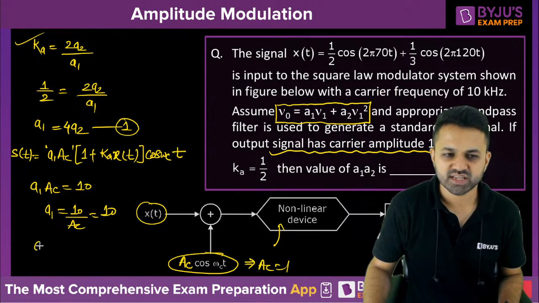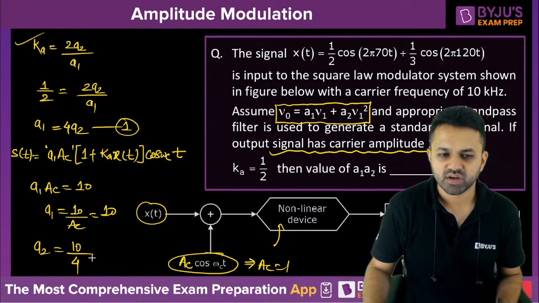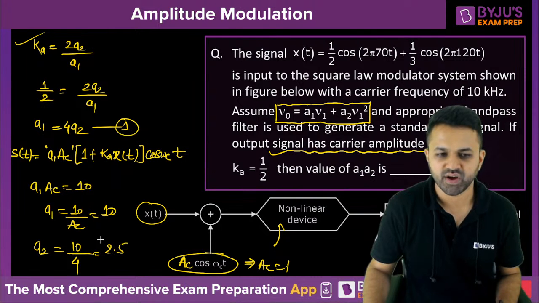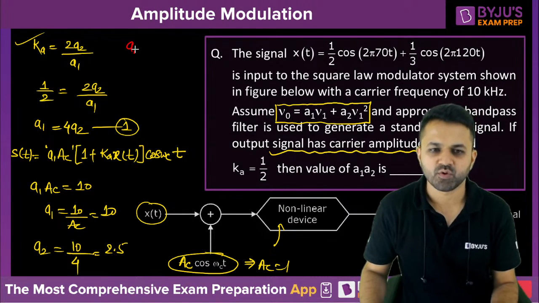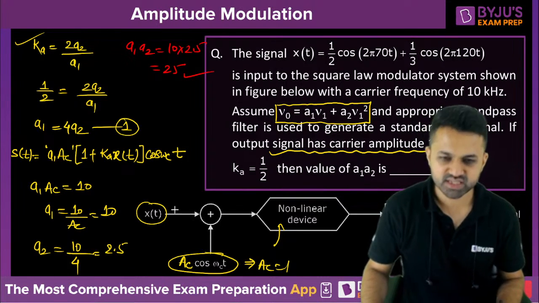So if A1 is 10, then A2 is 10 upon 4, which is equal to 2.5. We wanted to calculate the product of A1 and A2. So the product A1 and A2 is nothing but 10 into 2.5, which is 25. So the answer is 25.